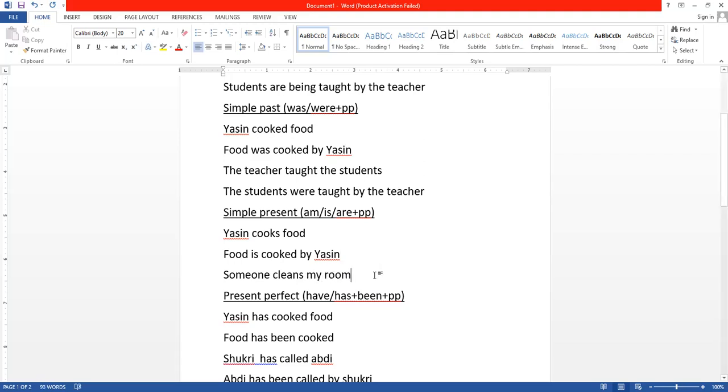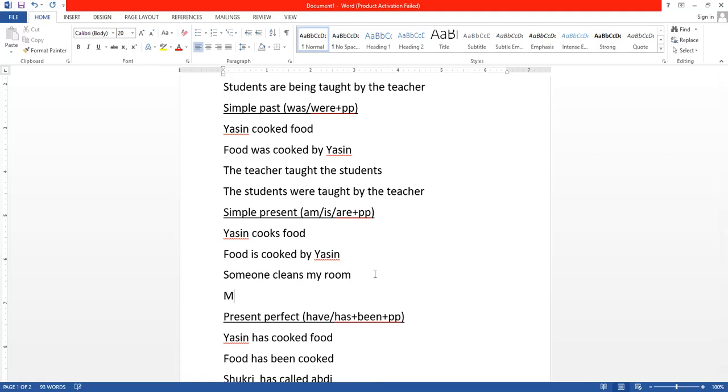You see, someone is there. This one is active because someone is the one that is doing. Cleans is the verb. My room is the object. So for the passive, I will say my room. Remember, this is simple present. So my room is... so is. So my room is cleaned.